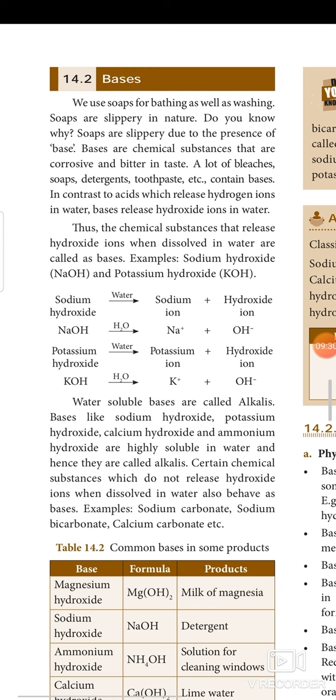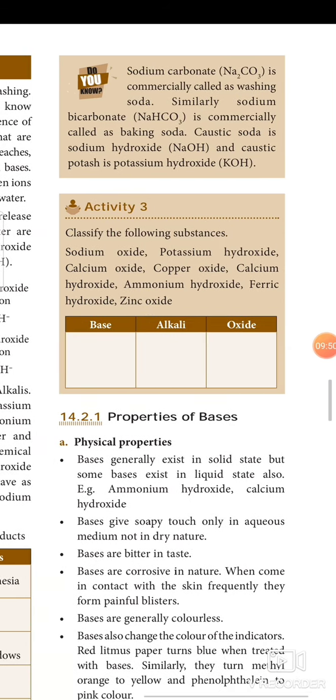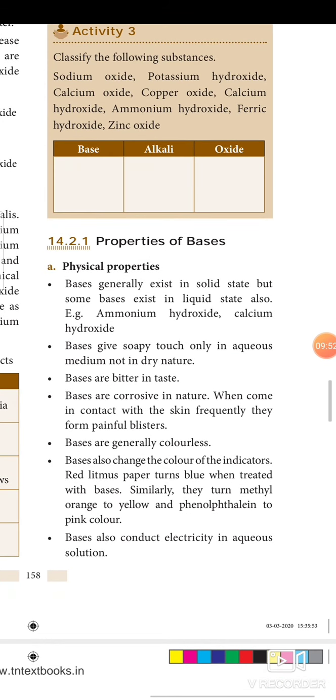Okay, magnesium hydroxide is called milk of magnesia. Sodium hydroxide is present in detergent. Ammonium hydroxide is a solution for cleaning windows. Calcium hydroxide is lime water. Potassium hydroxide is used in soap. Now let's see the properties of bases. First, physical property.